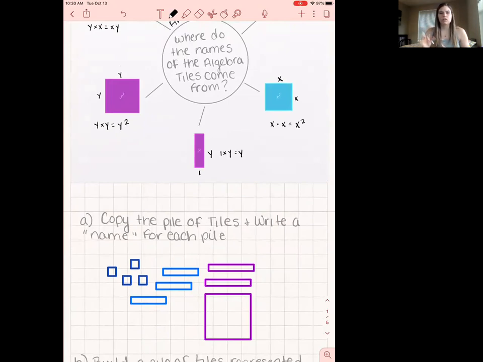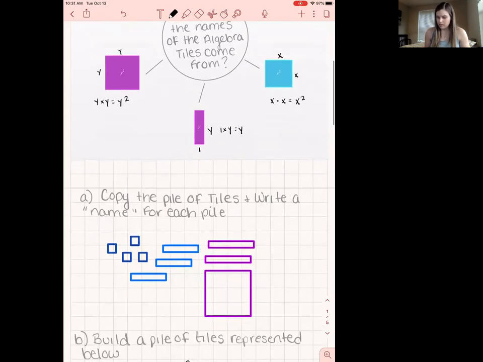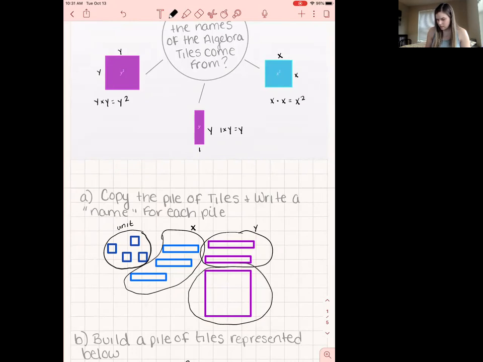So if you're watching on your own, you're going to want to pause here and copy this down. And then we're going to go in and name these guys. I know that these are unit tiles. These guys are X tiles. These are Y, and this guy is Y squared.